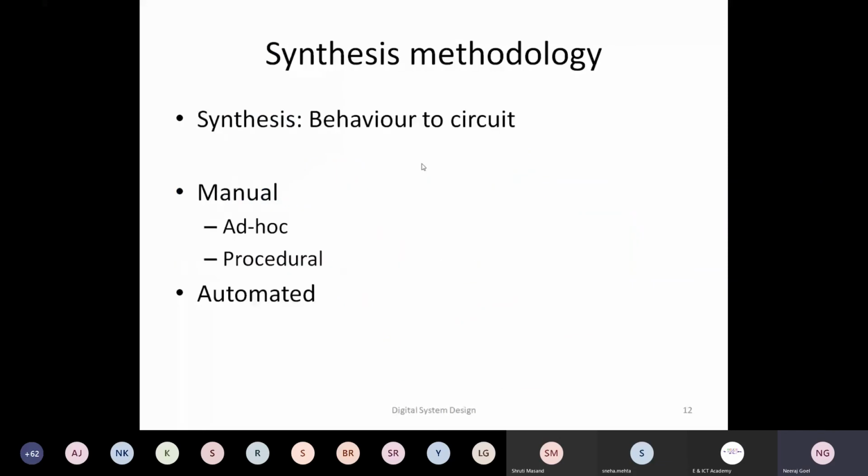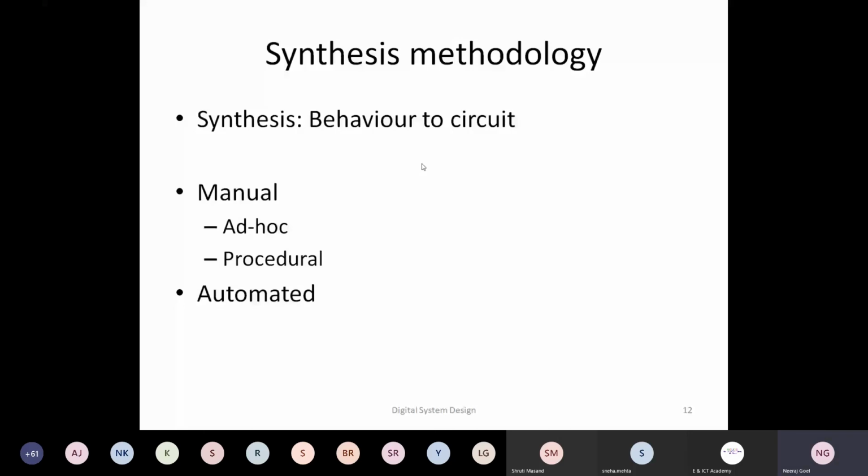The next step is synthesis. Synthesis means that we have to convert from the specification to the circuit. If the specification is a behavior, we can have an automated flow. You write Verilog code, press the synthesis button, and it gets synthesized into a netlist.